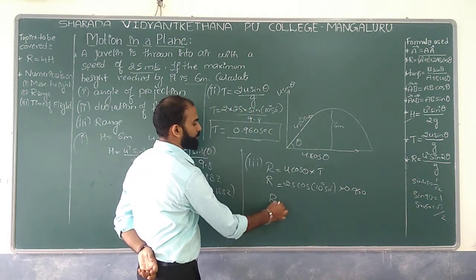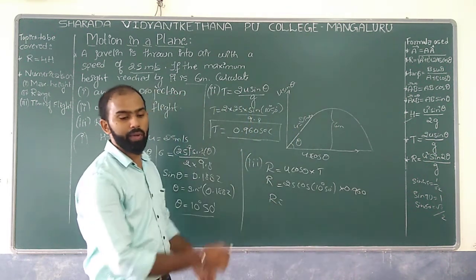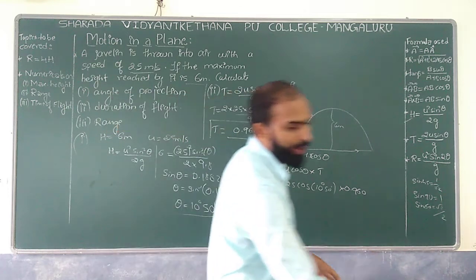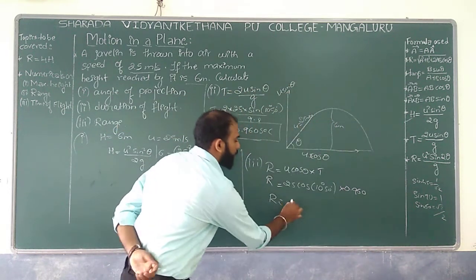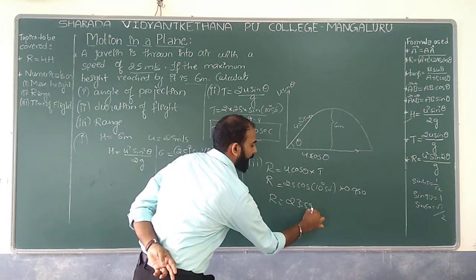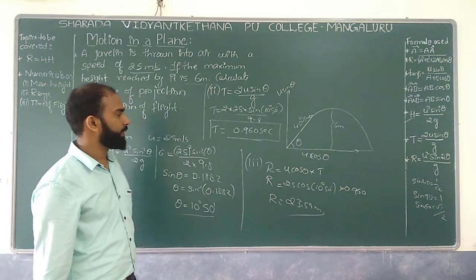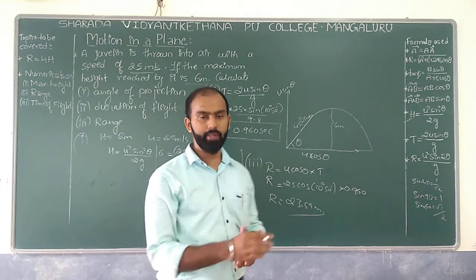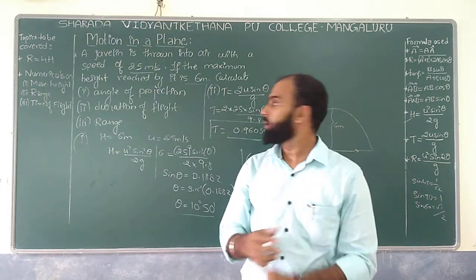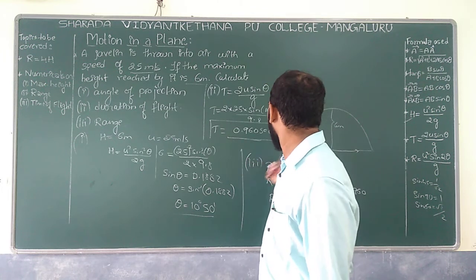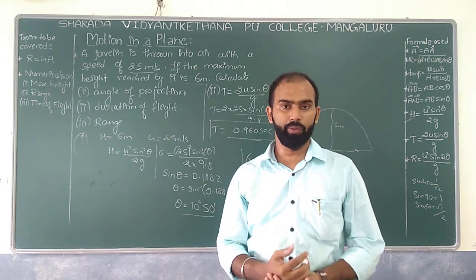So if I substitute over here, we are going to have around 23.59 meters. So this is the value of the range we can have over here. Okay. So this is how exactly we are supposed to get the range, the horizontal component as well as the time of flight over here.